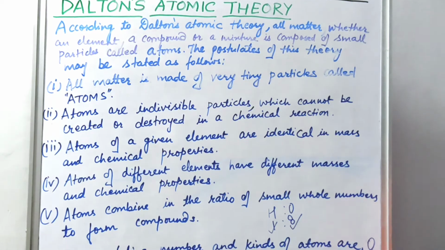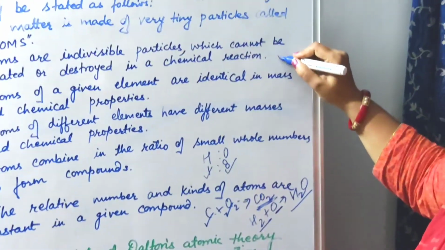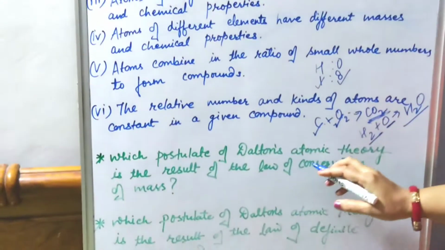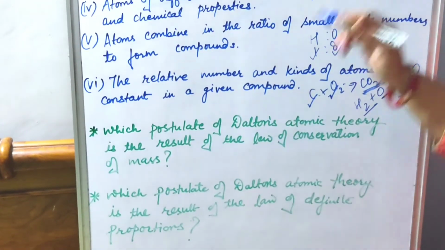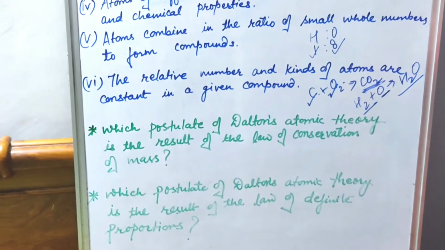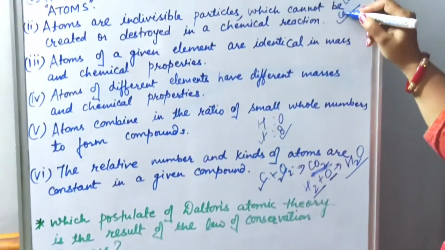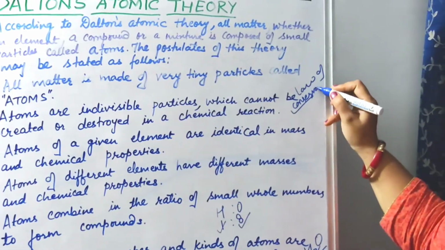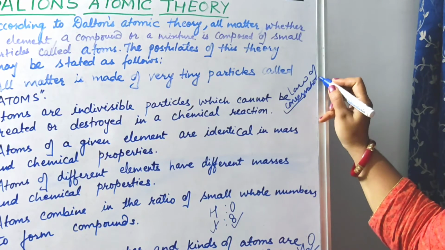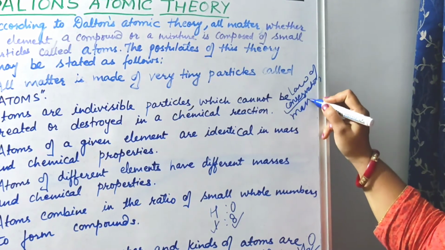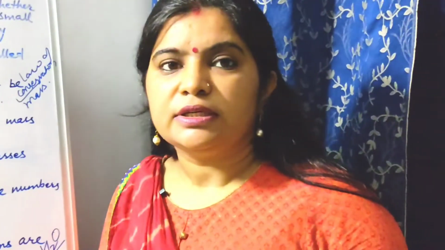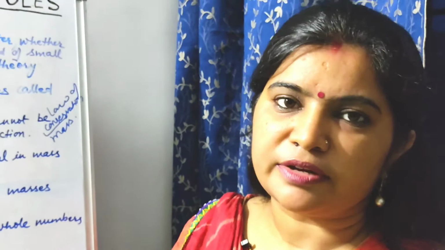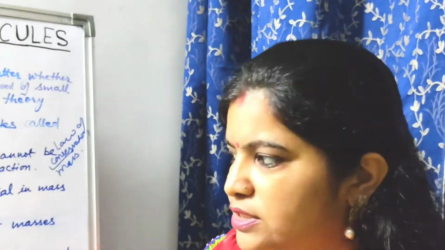So the answer is the second postulate. As we have seen in the law of conservation of mass, mass can neither be created nor destroyed, so in a chemical reaction the mass remains the same on the reactant as well as the product side.